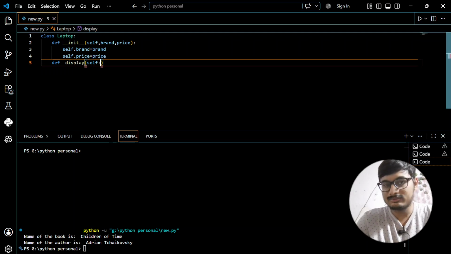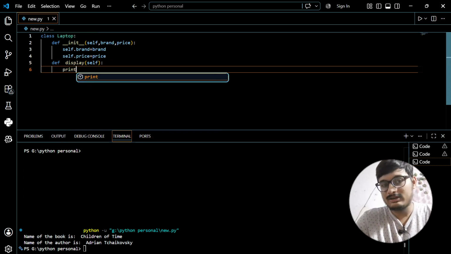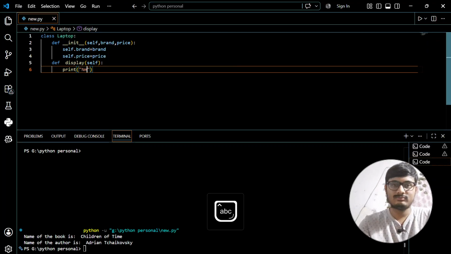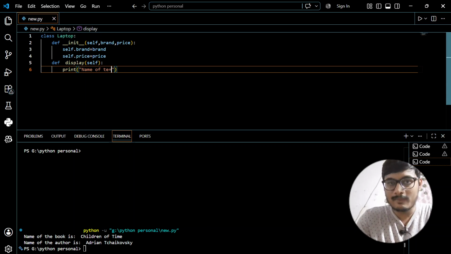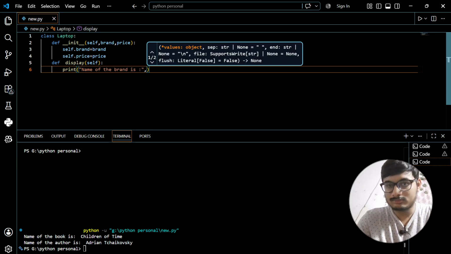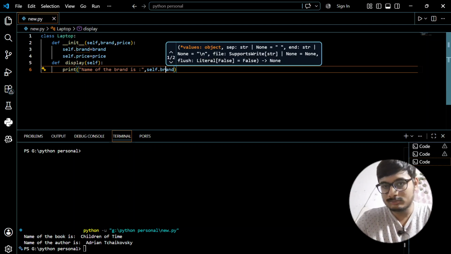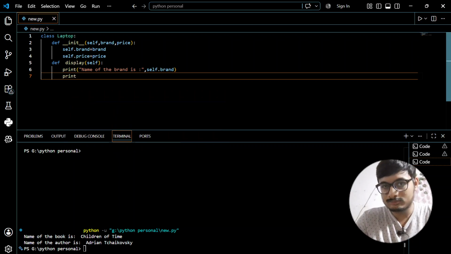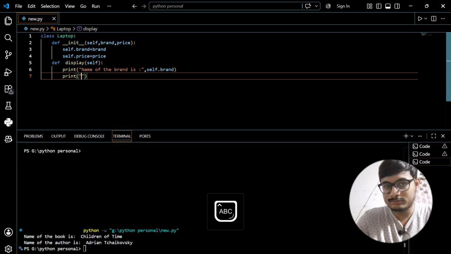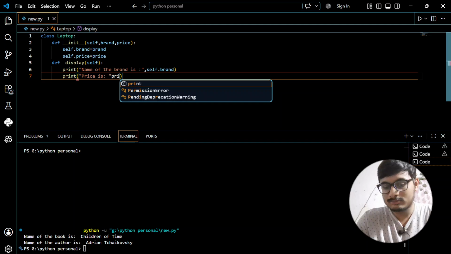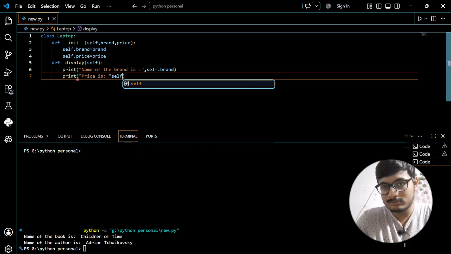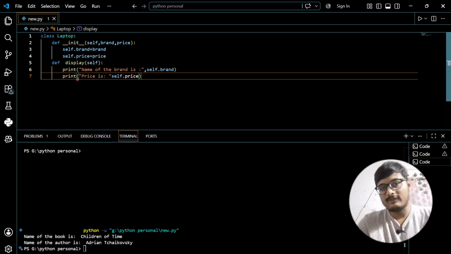We are using self, then we are printing name of the brand is self.brand, okay, and price is self.price.